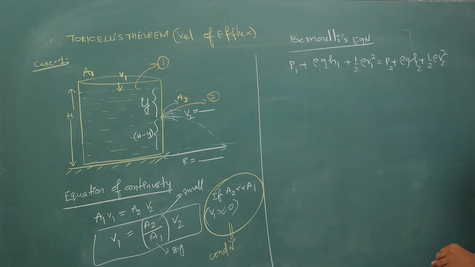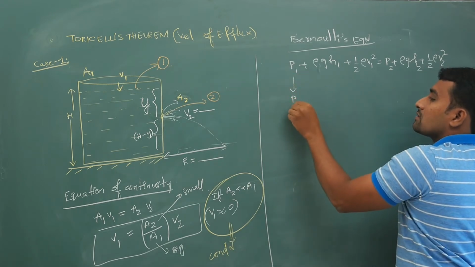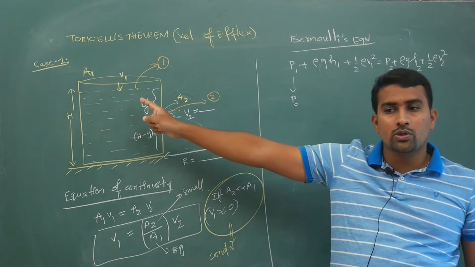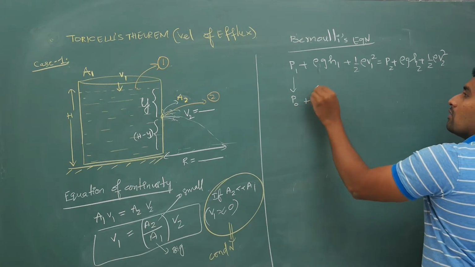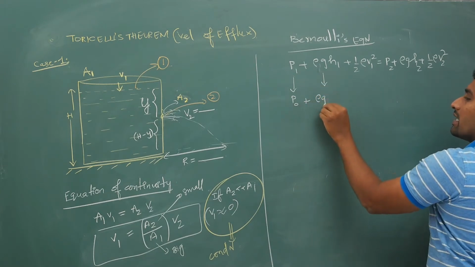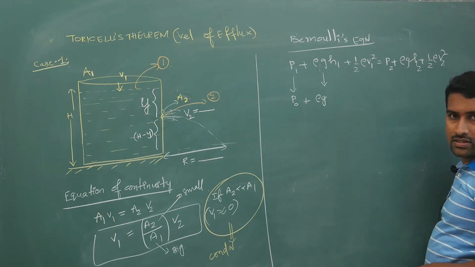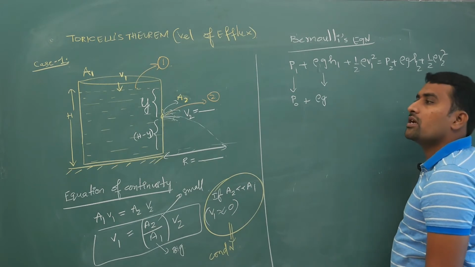Now if you take this Bernoulli's equation, the pressure for the first point, P1, is atmospheric pressure, because it is attached to the atmosphere. So P1 is atmospheric pressure P0 plus rho g capital H if you take from the ground, or from this surface you can take rho g y, it is your choice.